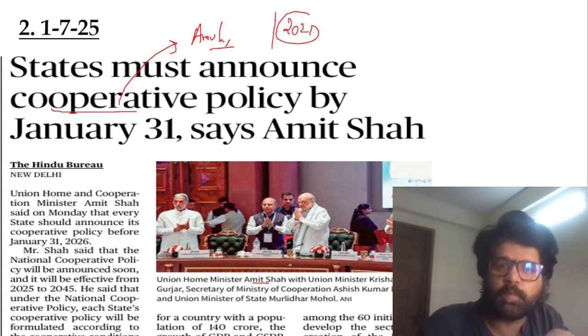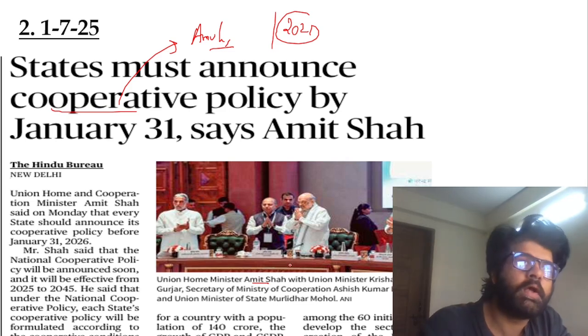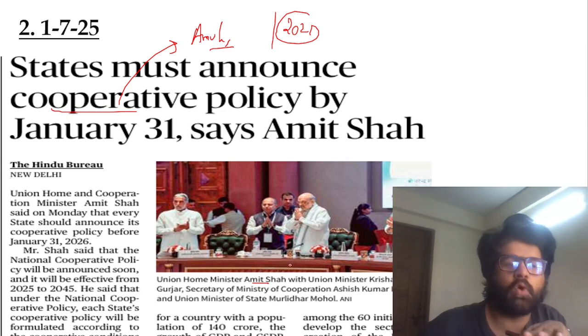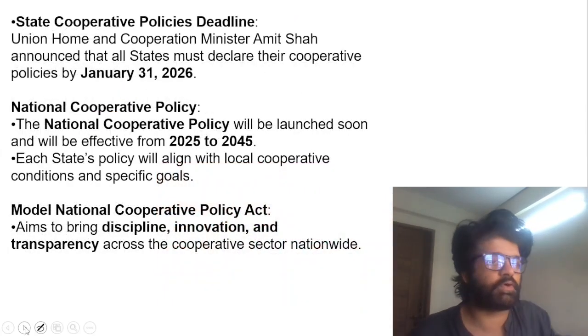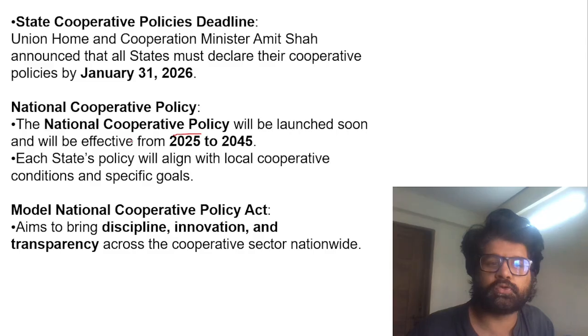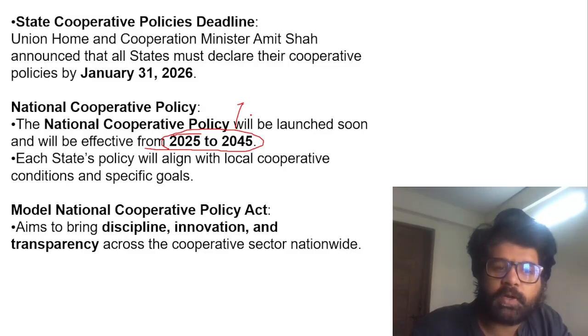It came into picture from 2021 because they want to ensure that in every village we have one cooperative, and this is actually a good thing. You cannot always criticize the government. A national cooperative policy will be launched soon, effective from 2025 to 2045. They can directly ask you, the national cooperative policy will be effective from which particular date to which particular date. So you have to keep that in mind.